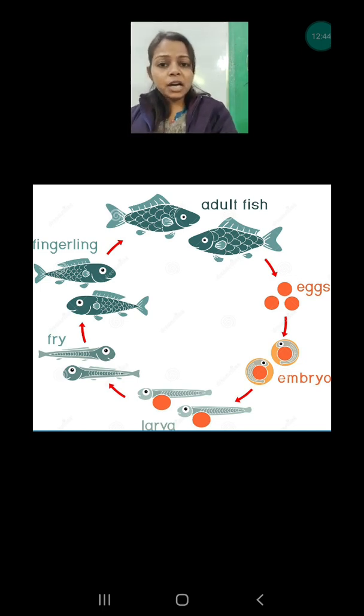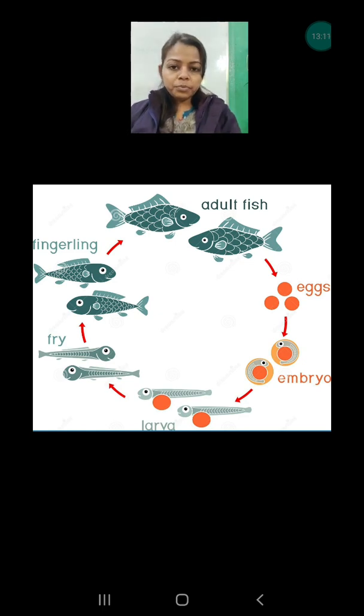They lay thousands of eggs. Why? Because many of the eggs are eaten by bigger fish. That's why they lay thousands, so that at least 100 of the eggs can develop into babies. When the eggs are developing a baby inside, that is known as the embryo.